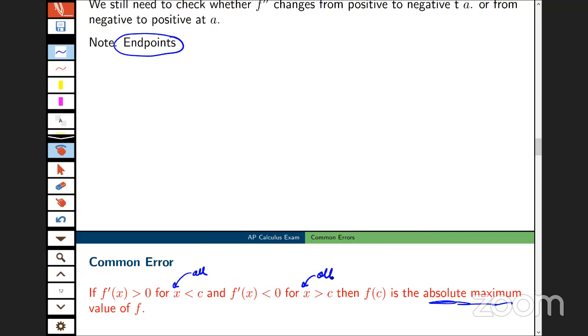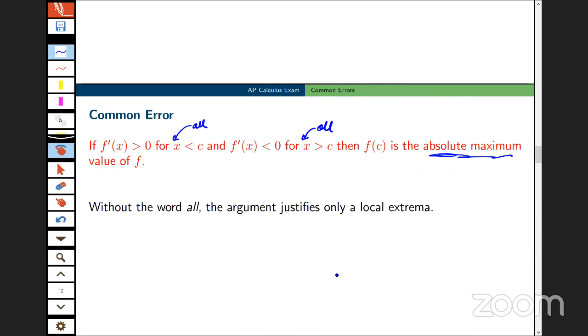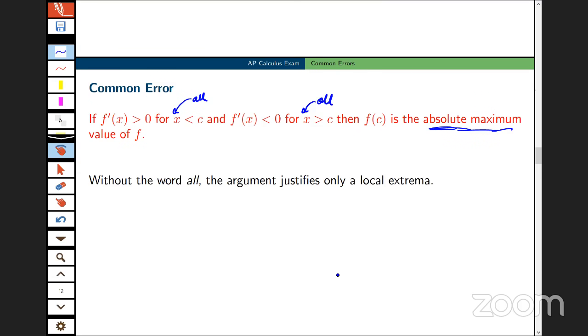The way that this is presented, it is a local argument, and I caution you about this. And so I'm going to write down a little bit here at the bottom. How do you justify absolute extreme values? Well, when I was the chief reader, Tony and Brian know this, whenever there was a question on the FRQs that involved an absolute extreme value, I used the table of values method, the candidates method.